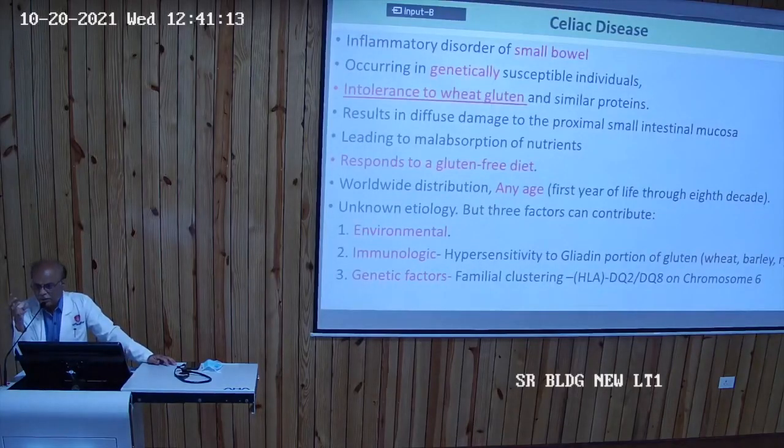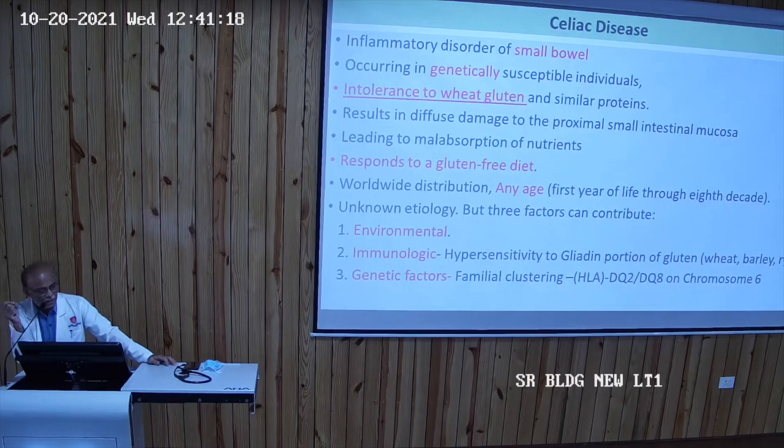In celiac disease, now very common condition, you should know some broad outline of the celiac disease. It is an inflammatory disorder of the small bowel. It is occurring in genetically susceptible individuals. So there is intolerance to wheat gluten. So गेहूं उसको पचेगा नहीं बच्चे को. Even it can develop later age also. So it's not that only in fact will our younger age will develop this thing. So there is intolerance to wheat gluten.